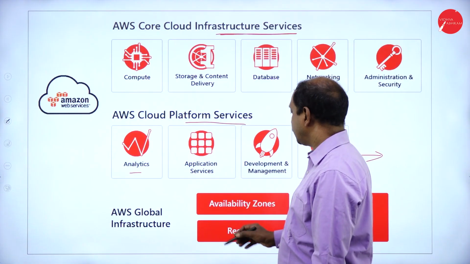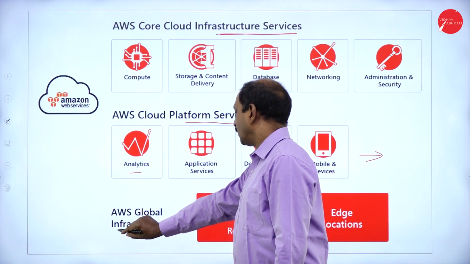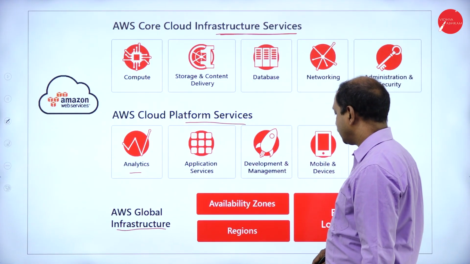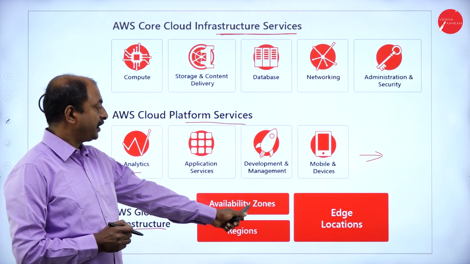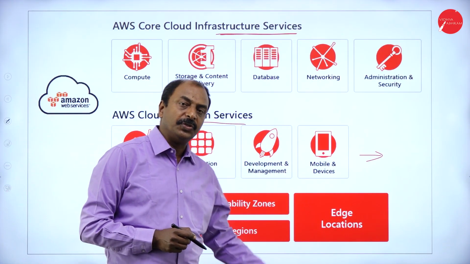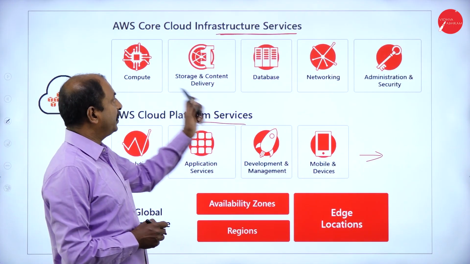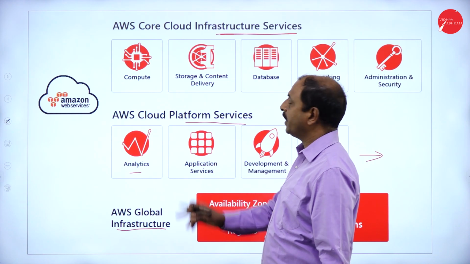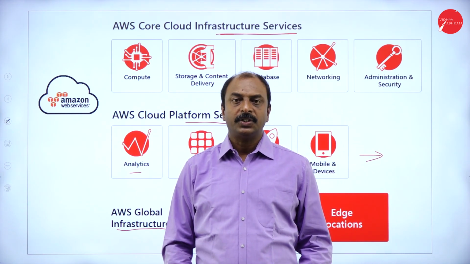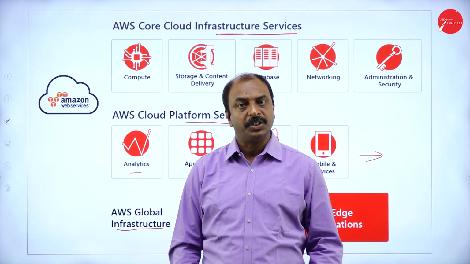And apart from this, we have global infrastructure, in the sense it is available on region basis and on zone basis, even for edge computation. This is the general infrastructure of AWS or Amazon. They are going to provide different cloud services to the different varieties of industries in the market.